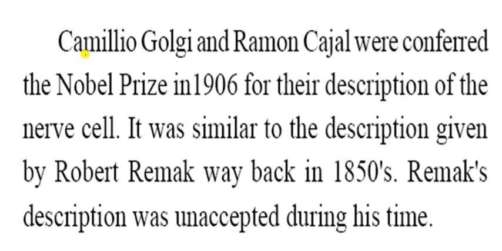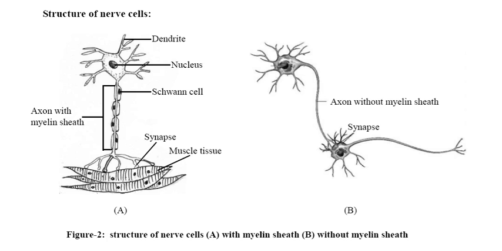Camillo Golgi and Santiago Ramón y Cajal were awarded the Nobel Prize in 1906 for their description of the nerve cell. It was similar to the description given by Robert Remak way back in the 1850s. Remak's description was not accepted during his time. Let us see what the nerve cell is.